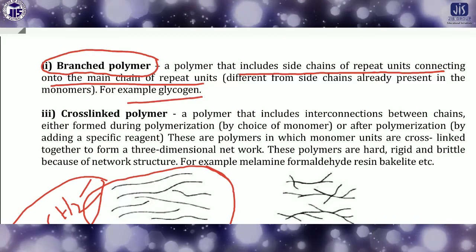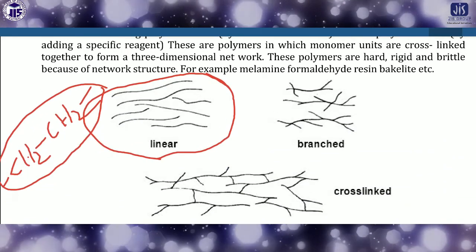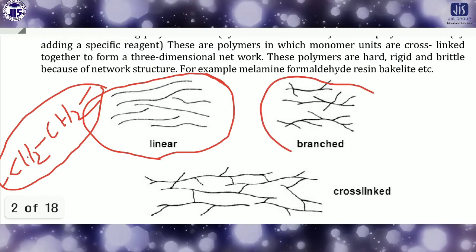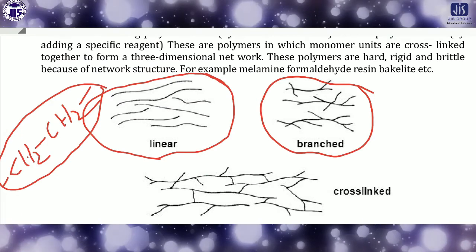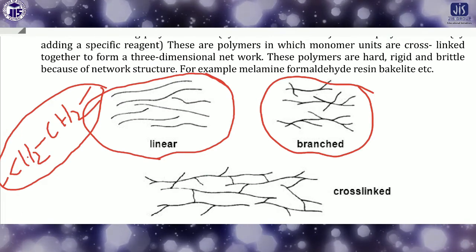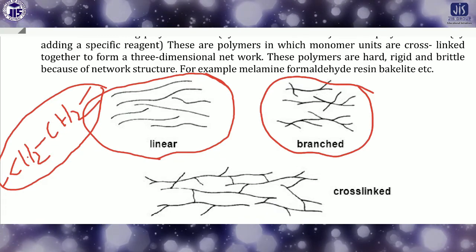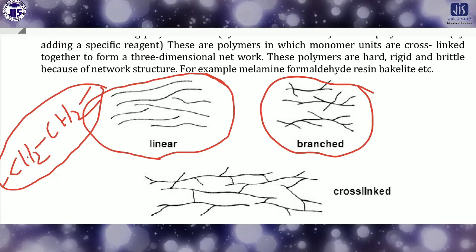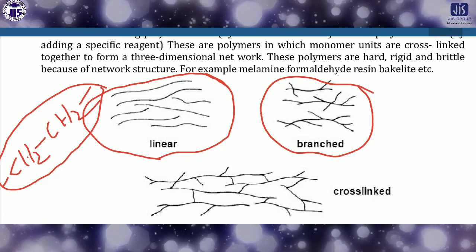For example, glycogen is the figure of the branched polymer. Look here, for each and every chain there are some branch chains also available. So if branches are present, it is called the branched polymer. Glycogen is the example of such kind of polymer.